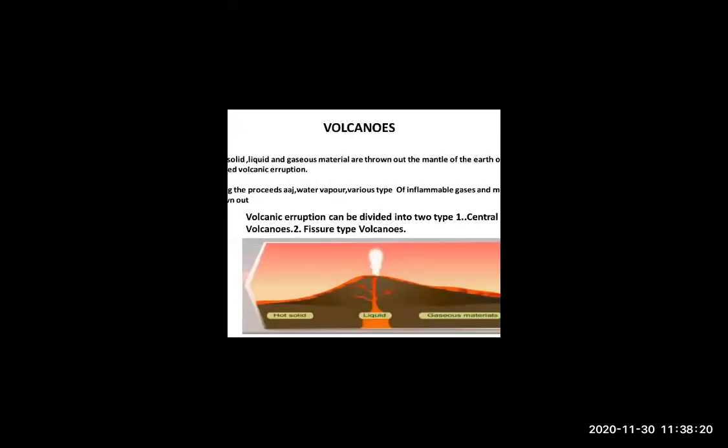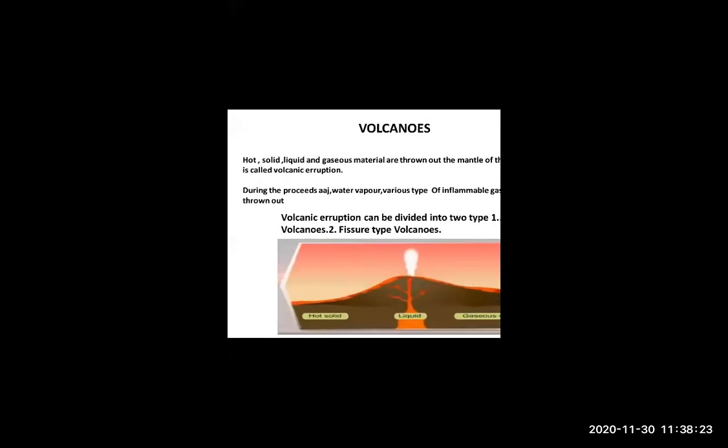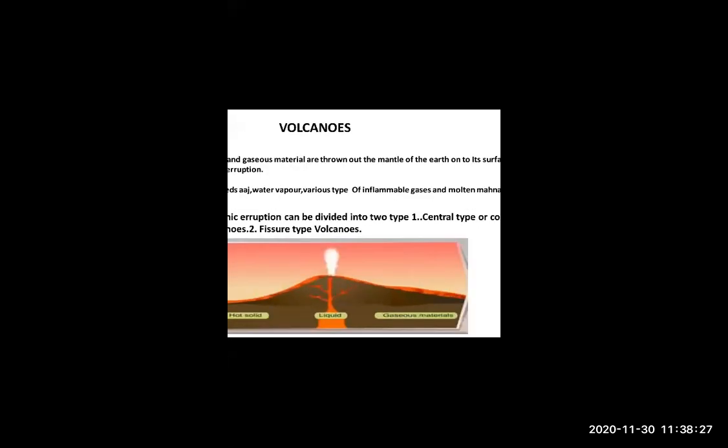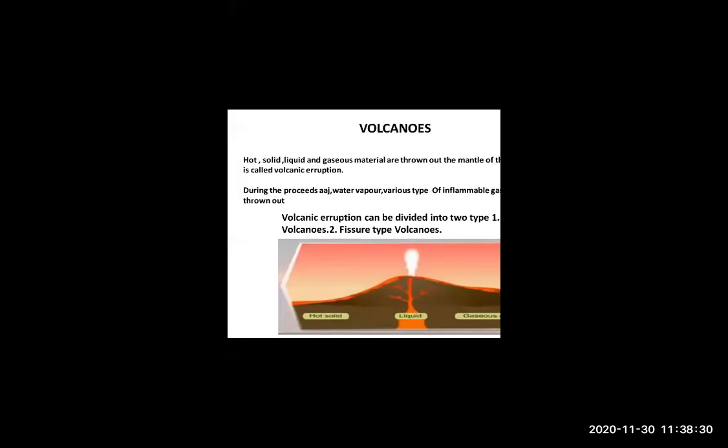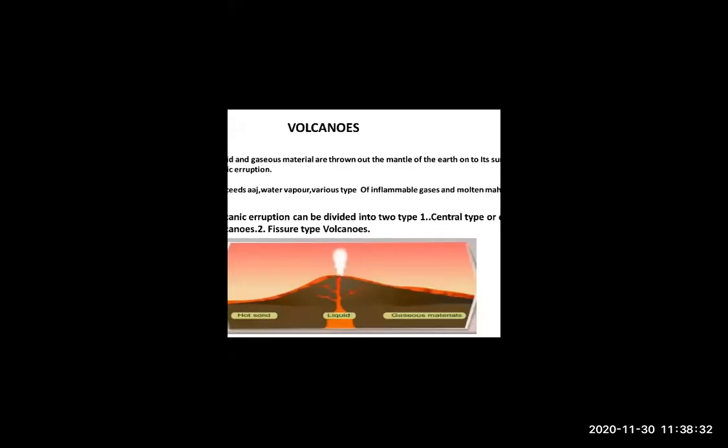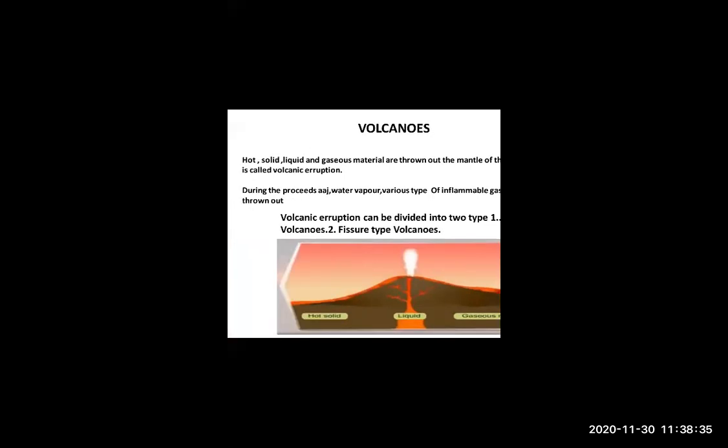After that, we have seen volcanoes. When we are talking about volcanoes, what do you think, students? How many types of volcanoes are there? I'm talking about volcanic eruptions. Volcanic eruptions have two types. Always remember this: the central type, which is also called the conical type, and the second is the fissure type volcano.